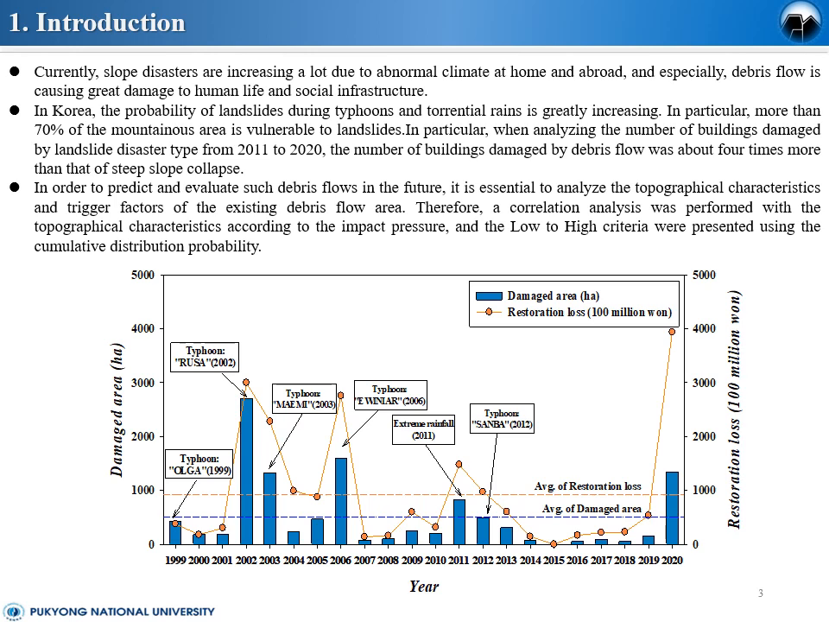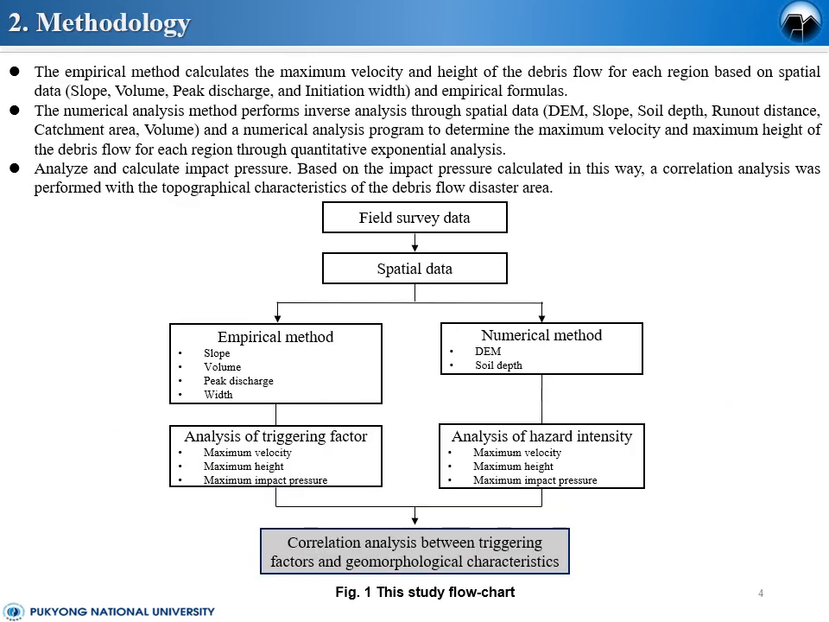Therefore, a correlation analysis was performed with the topological characteristic according to the impact pressure, and the low to high criteria were presented using the cumulative distribution probability. Next, methodology. The empirical method calculates the maximum velocity and height of the debris flow for each region based on spatial data and empirical formula.